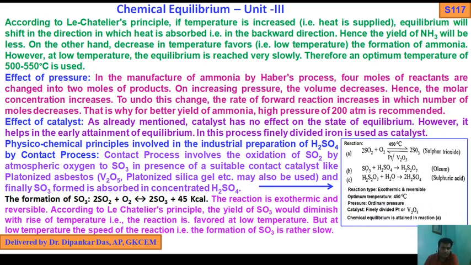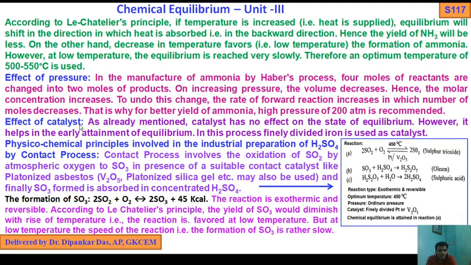So, effect of pressure. In the manufacture of ammonia by the Haber process, 4 moles of reactants are changed into 2 moles of products. On increasing pressure, the volume decreases, hence the molar concentration increases. To undo this change, the rate of forward reaction increases, in which the number of moles decreases. That's why for better yield of ammonia, a high pressure of 200 atm is recommended.